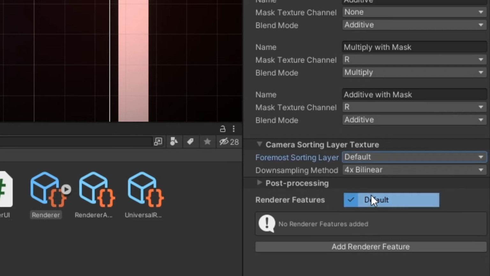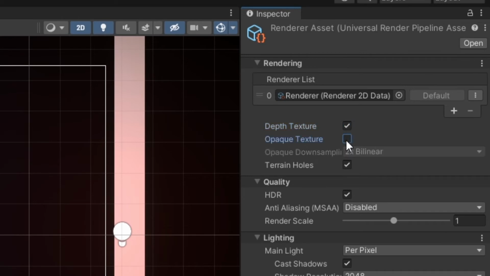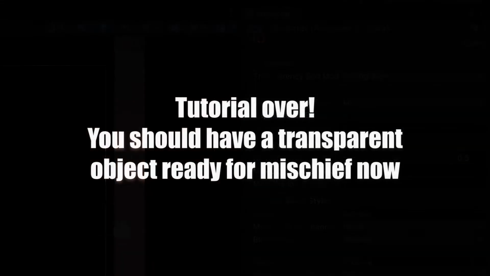In your 2D renderer settings, set the camera sorting layer to the layer just below your new objects. In your render asset, also check depth texture and opaque texture. I'm not sure it's necessary, but let's do it anyways. Alright, last thing I did was adding some knockback to the enemy and the player to make it punchier. Now, I think our game is looking pretty tasty, but keep in mind that we can always do more.